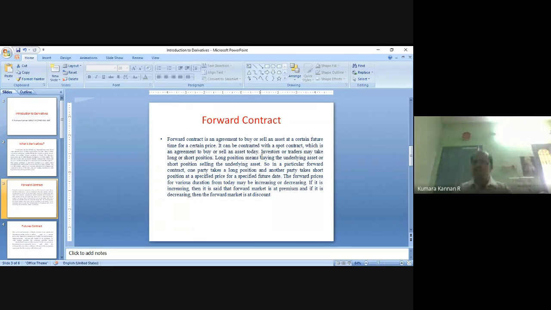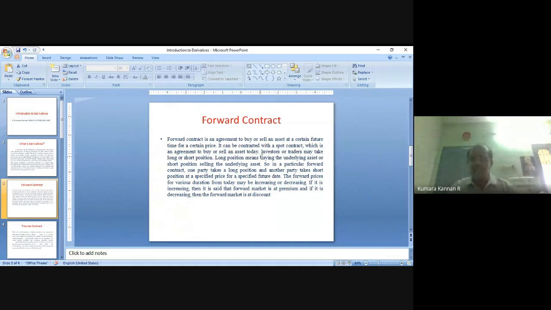Customization: the terms and conditions and the features of the contract can be decided by the parties. Since only the two parties are involved, with no government or third parties, they can decide how much is the quantity and the quantum of the contract themselves. No dictation is coming from some third party. So this is called a forward contract.